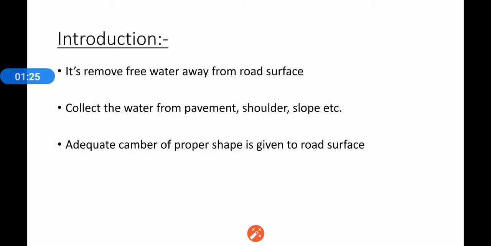The water so collected is led to a natural water channel or artificial channel such that it does not interfere with the proper functionality of any part of the highway, including the embankment, cuts, pavement, shoulder, median, slope and structure. It is necessary to ensure that adequate camber of the proper shape is given to the road surface during construction and maintained during the use of the road.